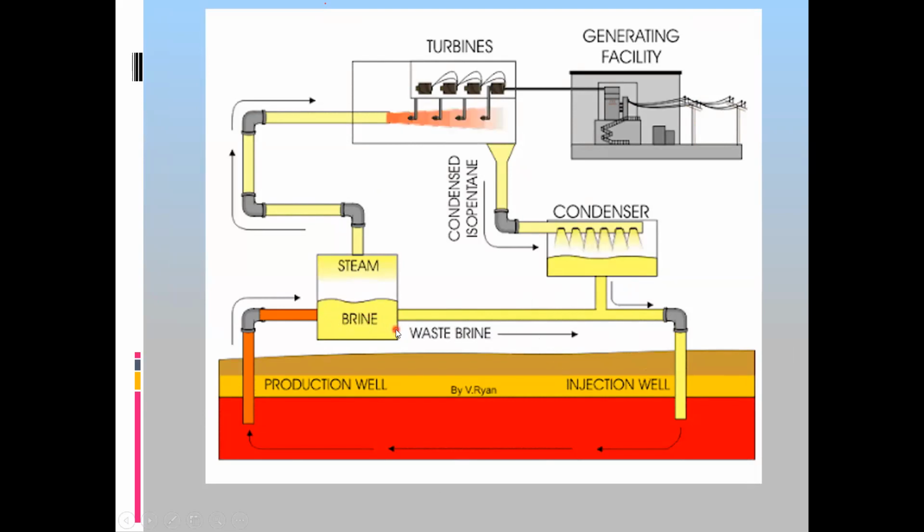Brine means salty water. Why do we use salty water? As we discussed, salty water has a higher boiling point, so it will boil at a high temperature and can absorb more energy. So we add water here at the injection well. That water will become warm or convert into steam. As this steam rises, this is the steam coming out. It rotates the turbine, and the turbine is connected to a generator which produces electricity. You don't have to learn the labels of this.